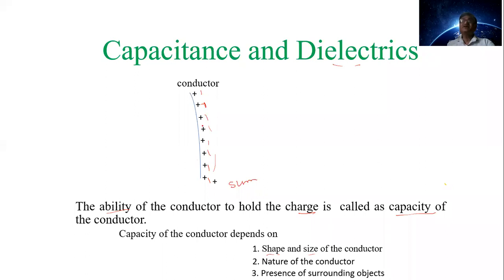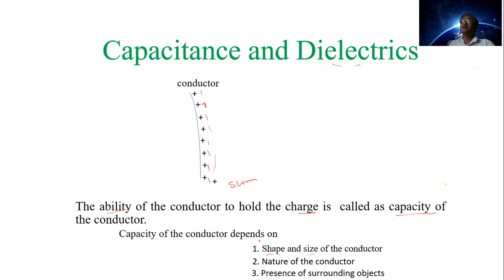Now, presence of the surrounding objects also affects the capacity of the conductor. Now, we can remind here, what is capacity? The ability of the conductor to hold the charge is called the capacity of the conductor.